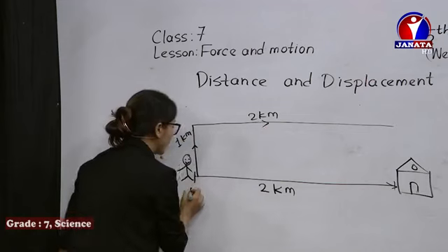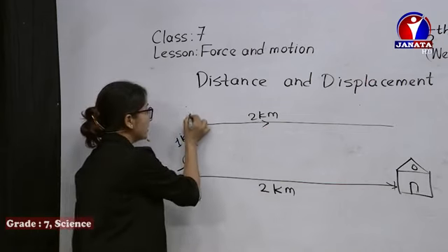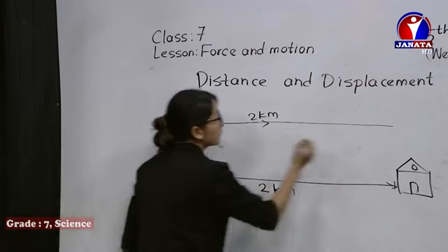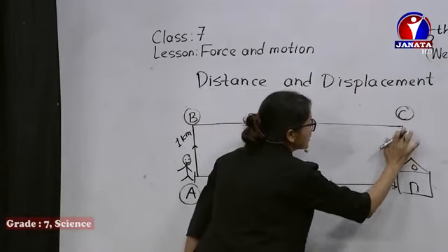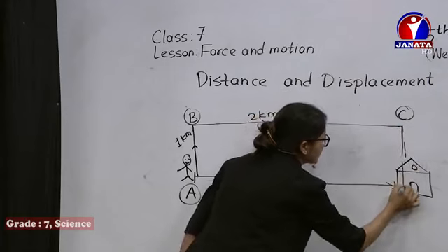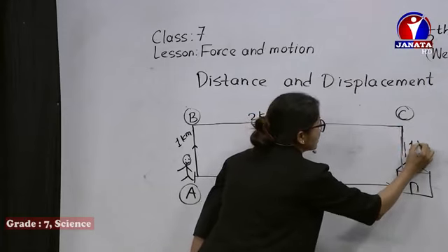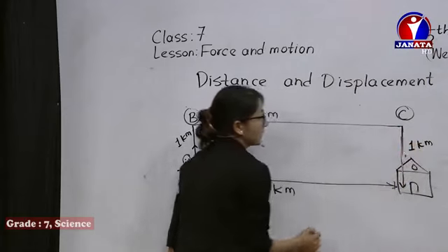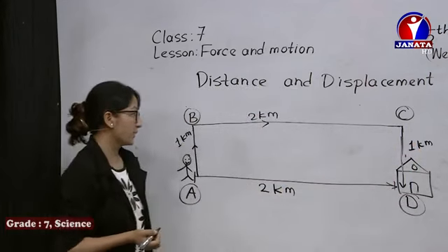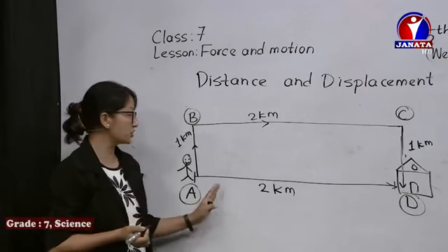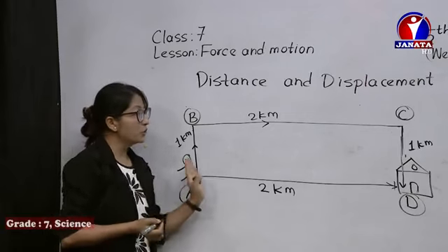Suppose this is point A. He goes to point B, and then here's point C, and then he reaches here. Suppose here it's 1 kilometer again. Suppose this is point D, his house is at point D. Now you can check.